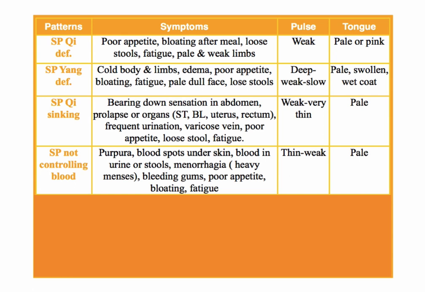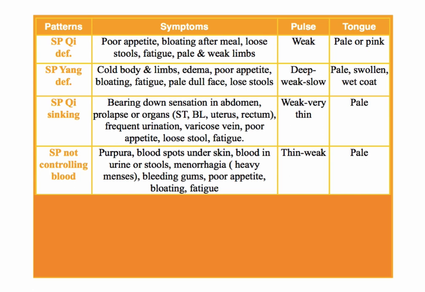So any abnormal, chronic, heavy bleeding comes from the spleen not controlling blood if the person is fatigued and they don't feel hot. The other chronic bleeding is blood that is affected by heat, or heat in the blood, and that person would have heavy abnormal bleeding, but they would feel really hot and not fatigued. Okay, those are the two ways we can bleed from a TCM perspective for diagnosis.